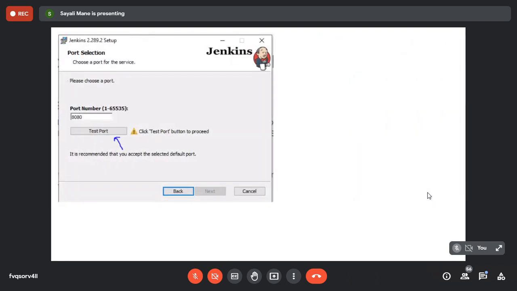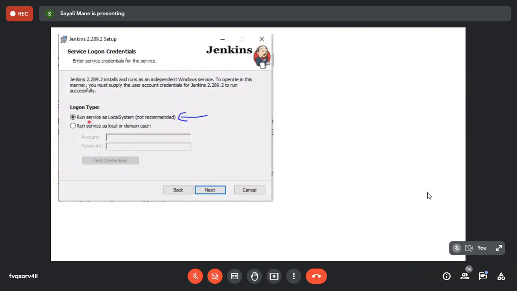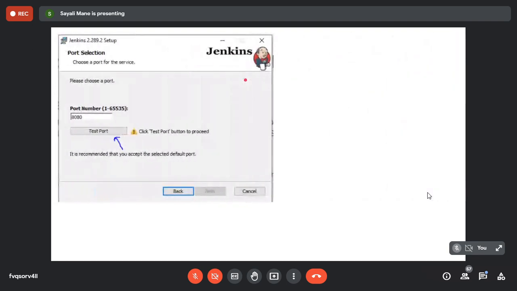Ma'am, we have to click on local system? Yes, yes, here. Because you don't have an account and password, no? After clicking that, click on the next one and you should get this screen.